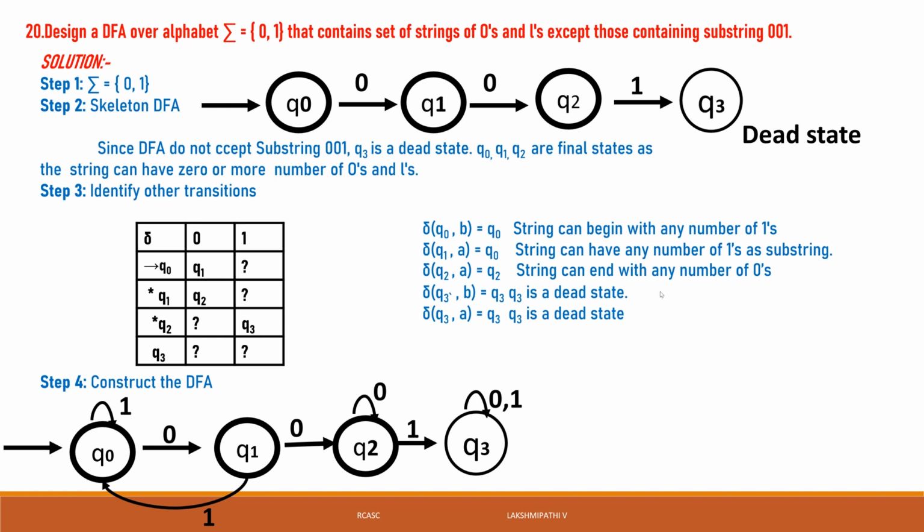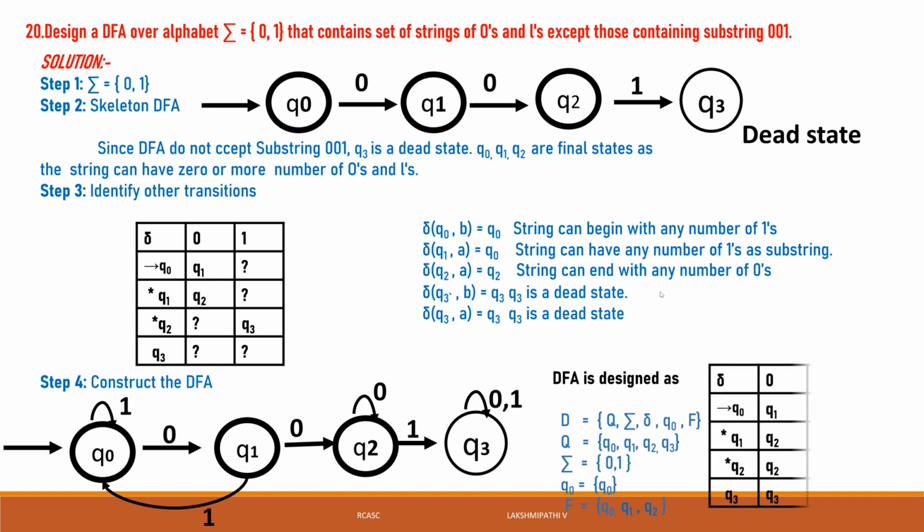Finally, the DFA is defined as D = (Q, sigma, delta, q0, F), where Q = {Q0, Q1, Q2, Q3}, sigma = {0, 1}, q0 = Q0, and F = {Q0, Q1, Q2}. Then the transition table: Q0 is the starting state and a final state, so star Q0. Q0 of 0 is Q1, Q0 of 1 is Q0.